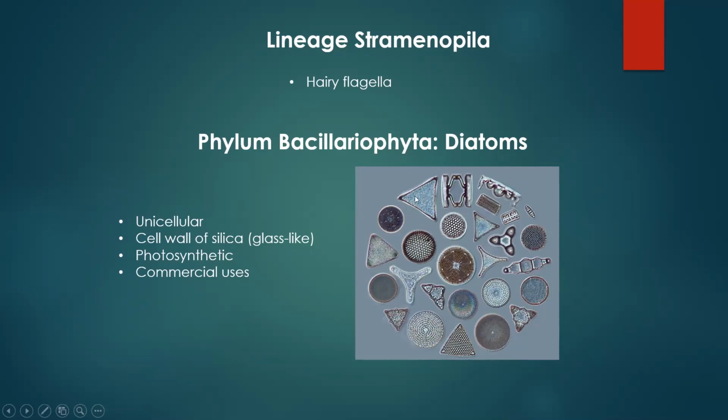Because they're photosynthetic, they need to be able to get light to the cell. But by having a glass cell wall, they get the benefit of having a cell wall. They get the protection of having a cell wall, but still are able to have light pass that cell wall and make it to their chloroplasts. All right, these diatoms are also used commercially. So you might have heard of diatomaceous earth, which is really a powder that is made up of all these little tiny organisms, or the cell walls of these organisms. And these cell walls are actually really abrasive. So a lot of sandpaper or other abrasive tools that we use will be made up of these organisms.